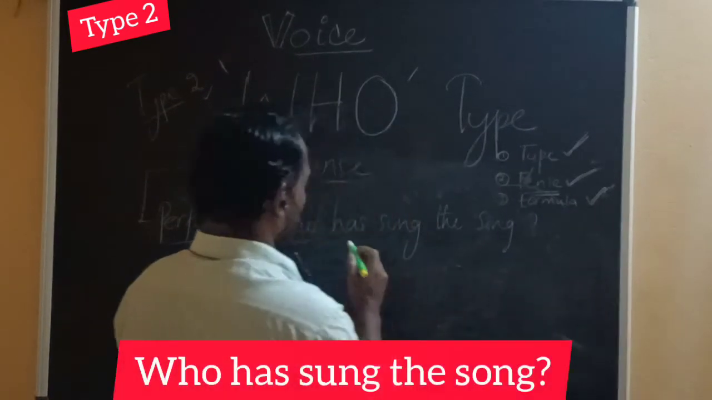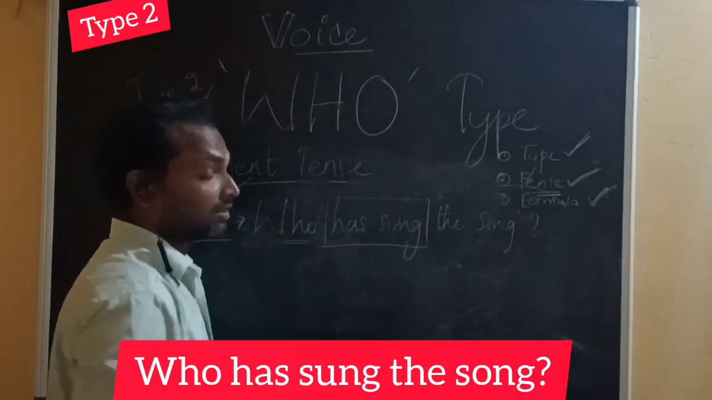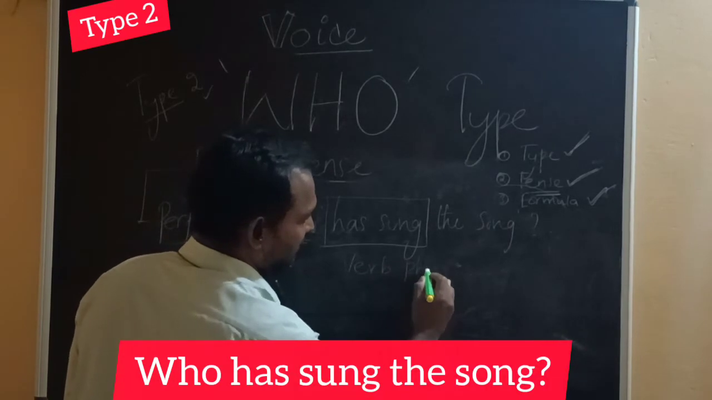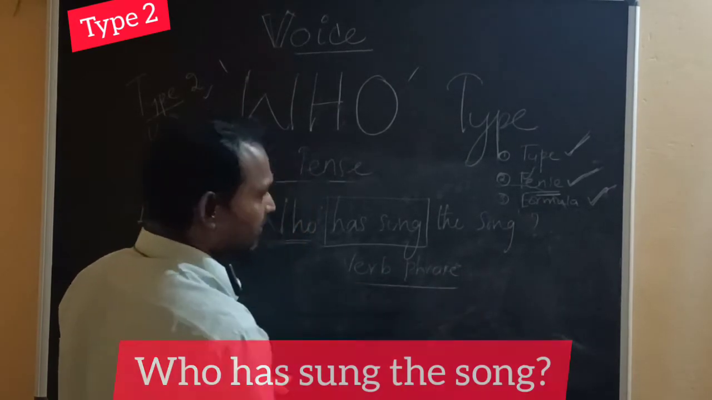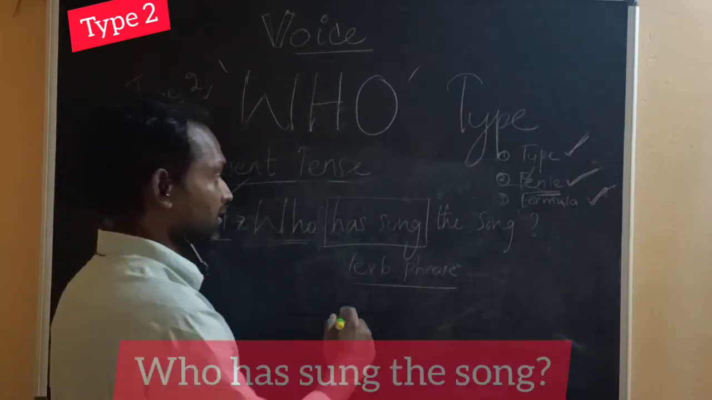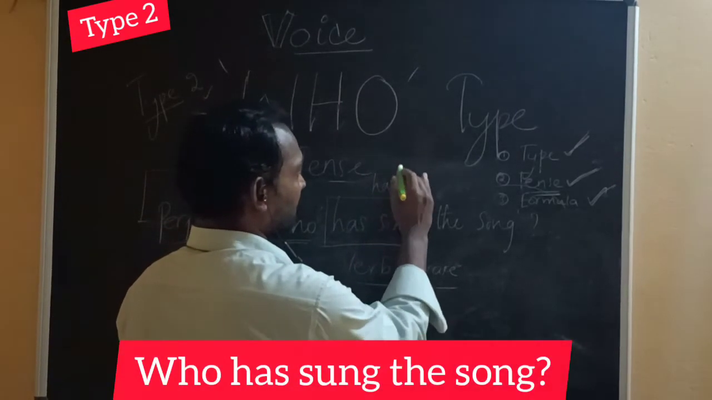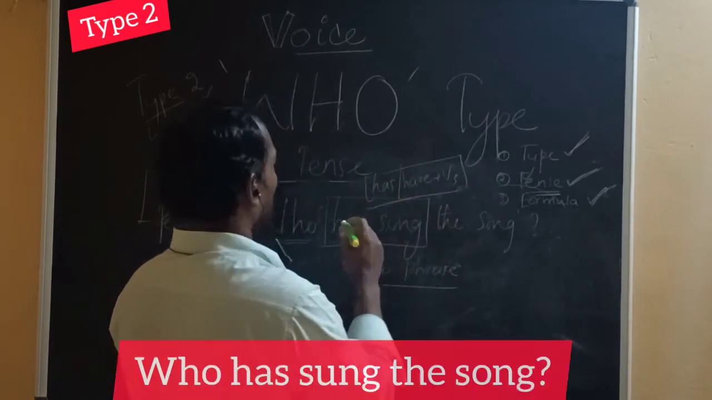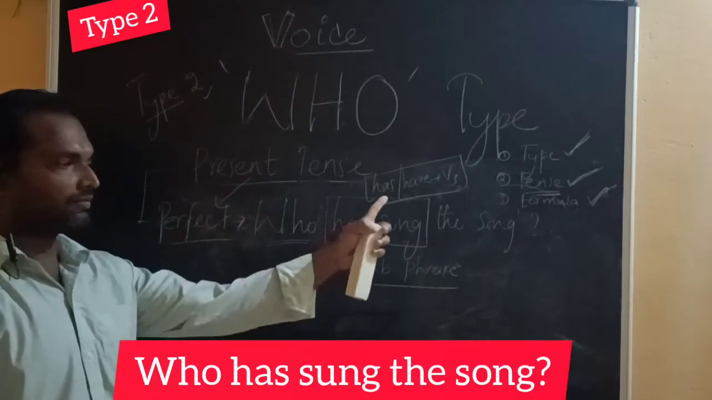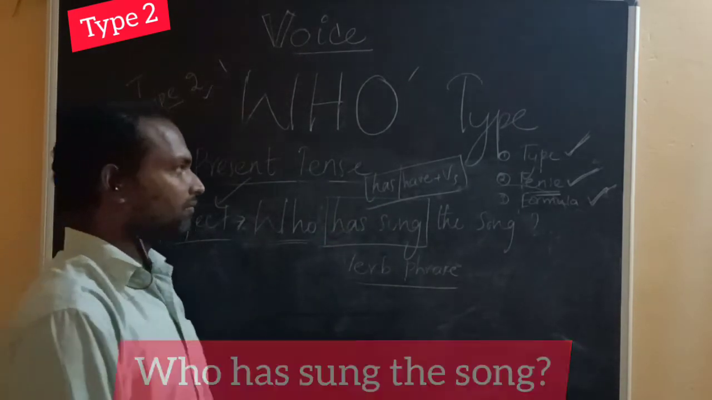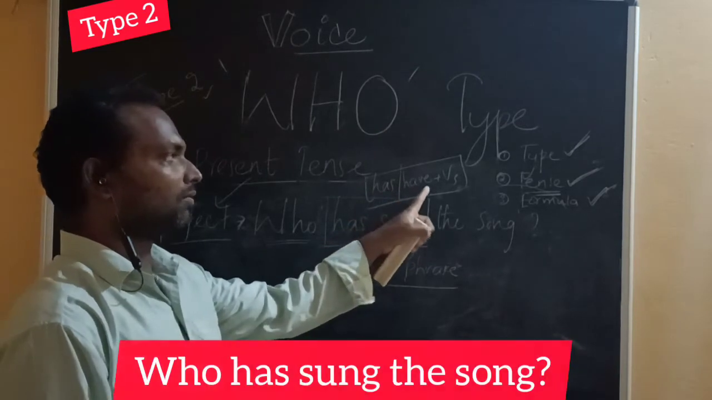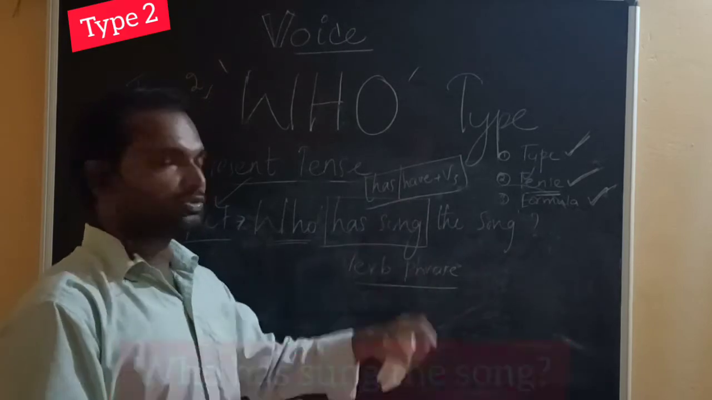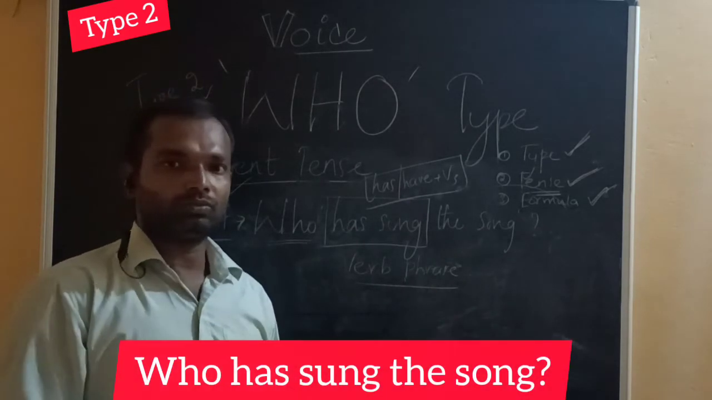The tense of the sentence. How do you know the tense of the sentence? By the verb phrase, we identify the tense of the sentence. So this is the formula: has or have plus V3. This is the formula for present perfect. Has or have plus verb 3. Has is used for he, she, it. Have is used for I, we, you, they.